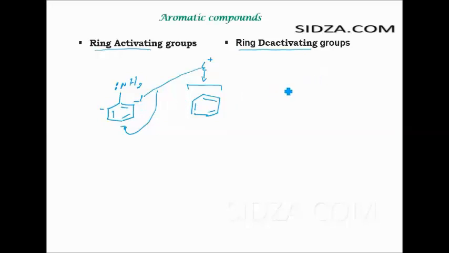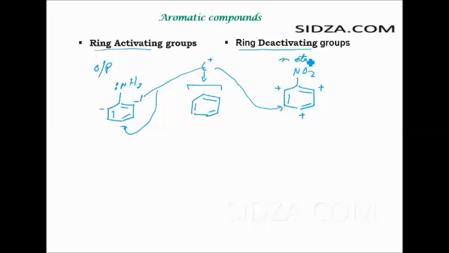And the other one is, suppose we have an electron withdrawing group, which is a meta directing group. Because of its electron withdrawing effect, it will increase the positive charge at the ortho and the para positions, and now substitution will only occur at the meta positions. So we have ortho para directing groups, normally, and we have meta directing groups.